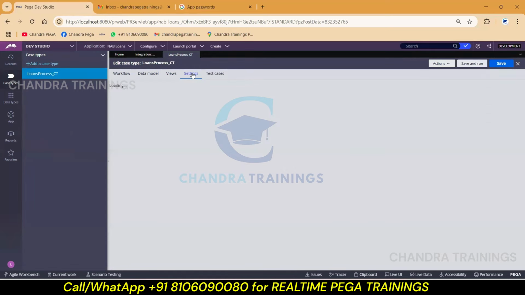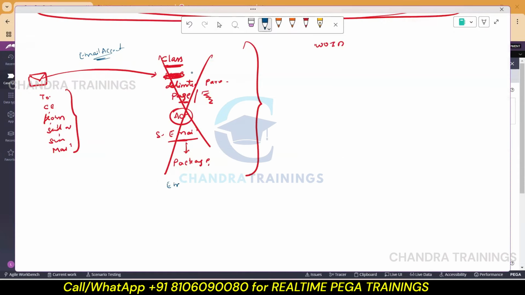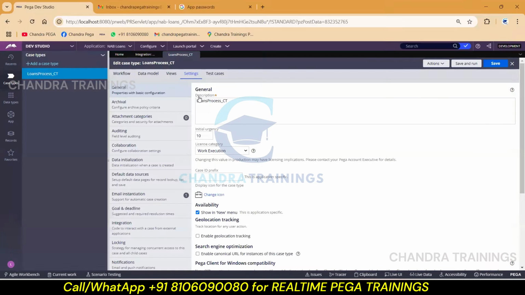And go to settings. So this is one easy way of creating all the rules, including the email listener also to be created, which is to be synchronized at admin studio level. So everything will be straight away created if you go for email instantiating. So here you'll see email instantiating as one option.